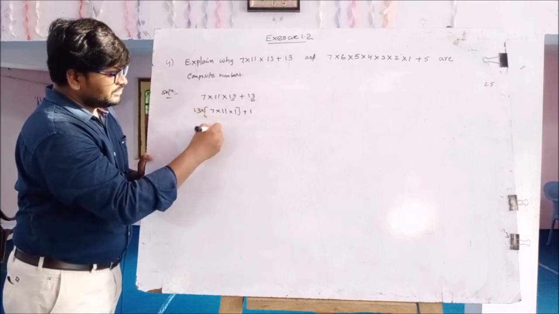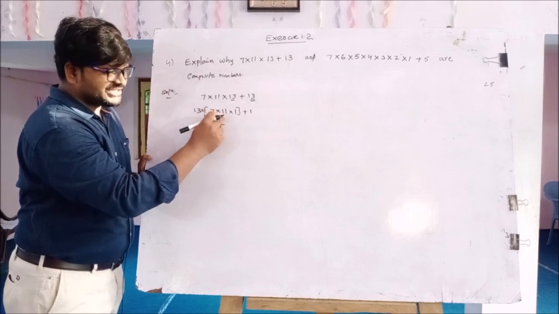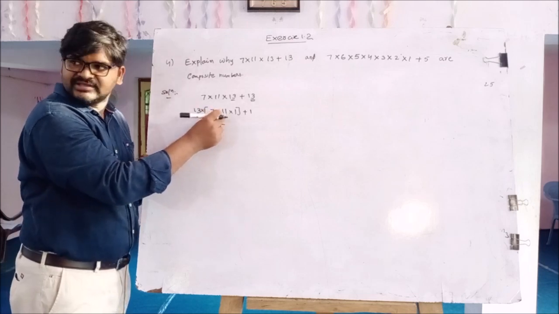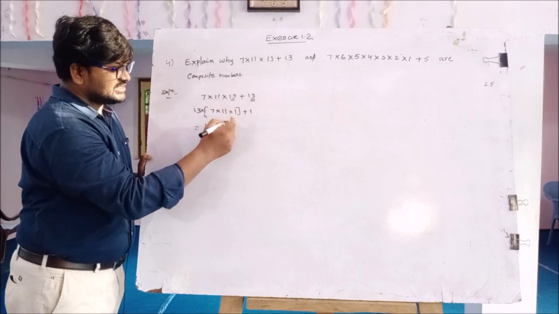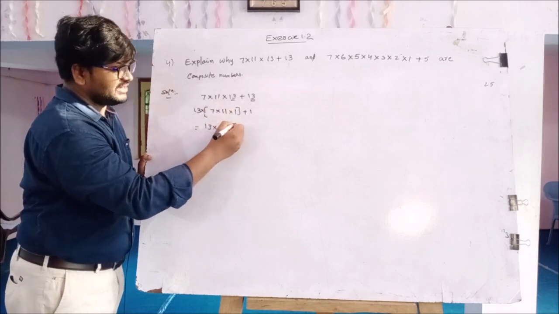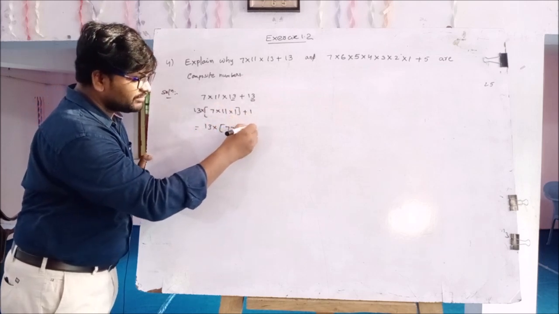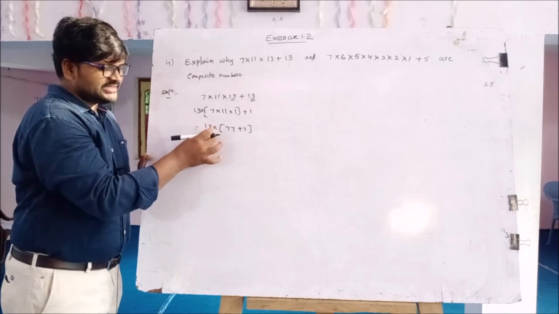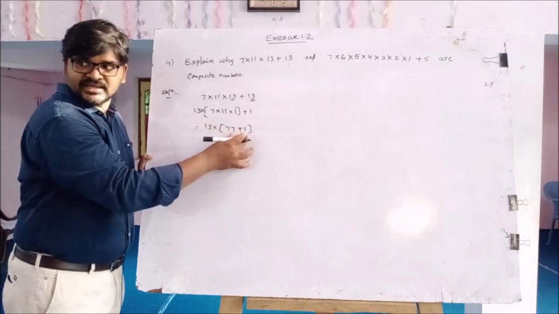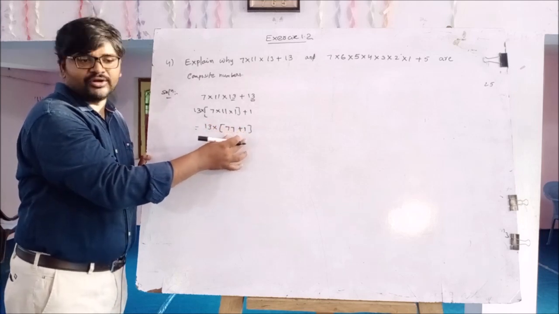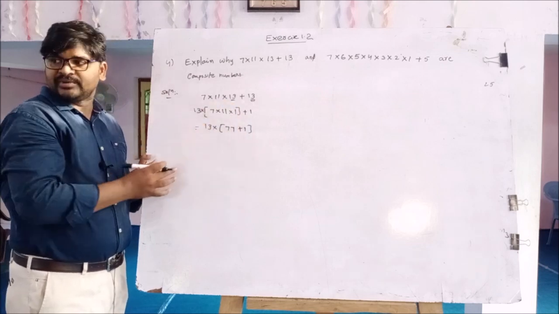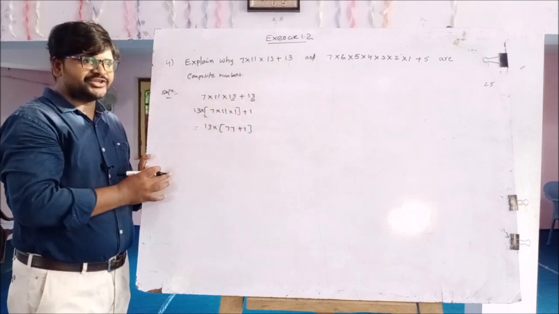So 13 into 7 elevens, 77, into 1, so 77 plus 1. This is A into B plus C, according to the distributive property.